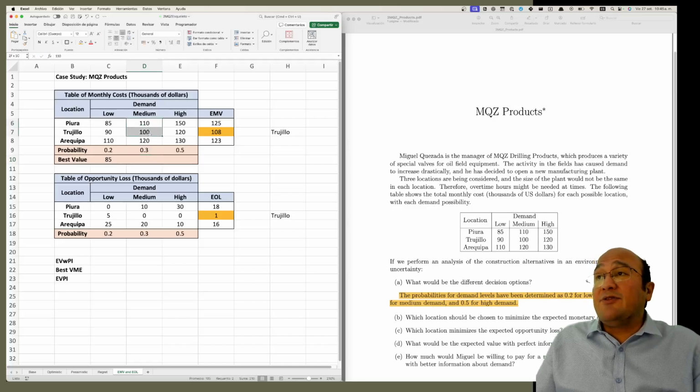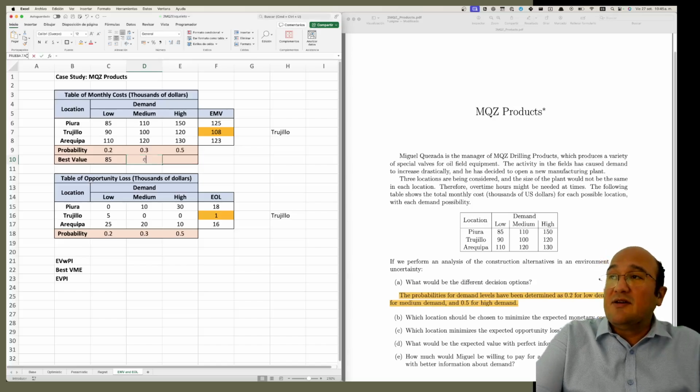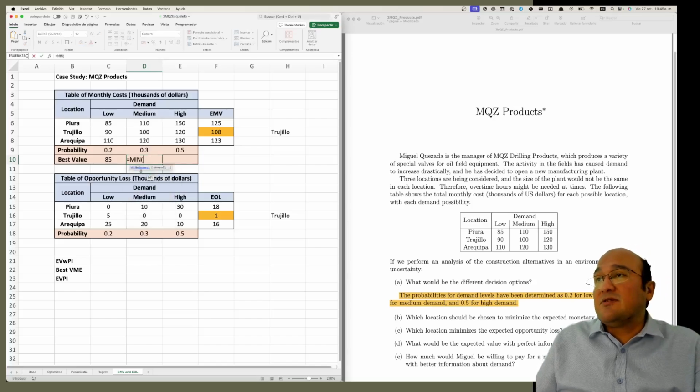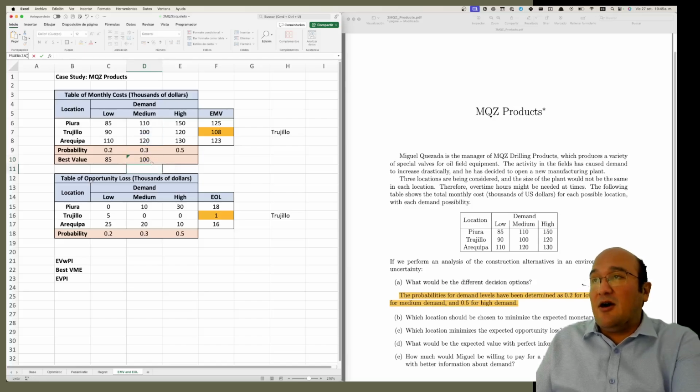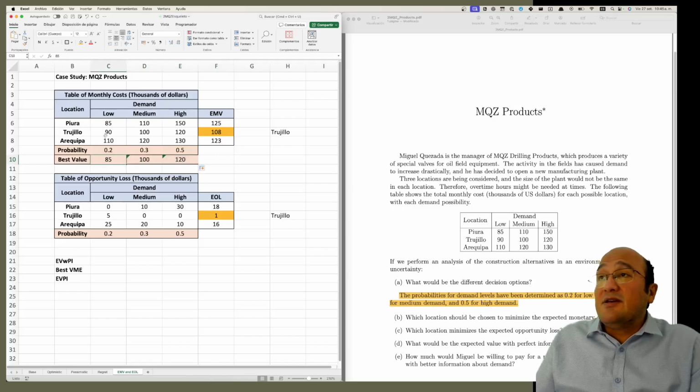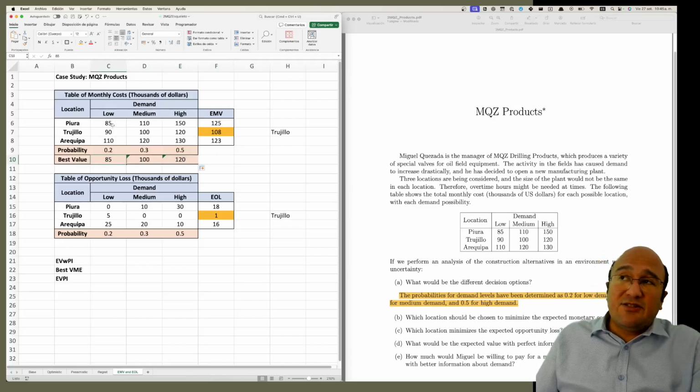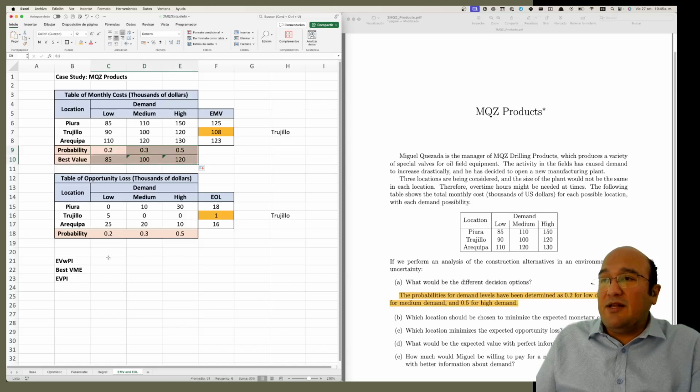For medium demand, you choose the lowest one, Trujillo, and you put 100 here. What you're doing is selecting the minimum of the column. Same here. So if you have a fortune teller that tells you low, you get 85 as cost, medium 100, and high 120. What you do next is the probabilistic average of these numbers times these probabilities.